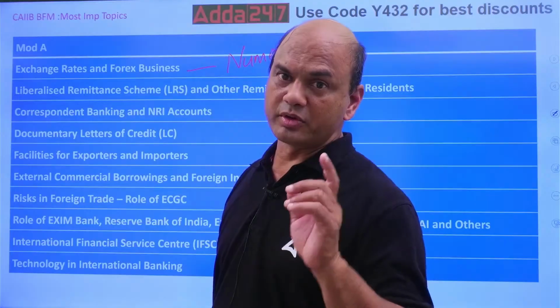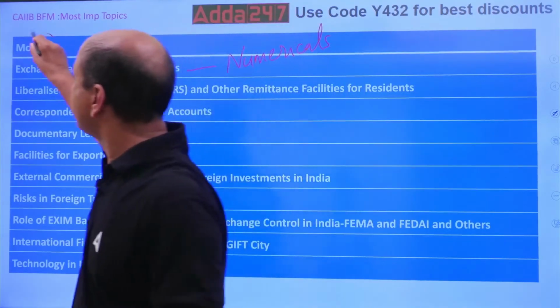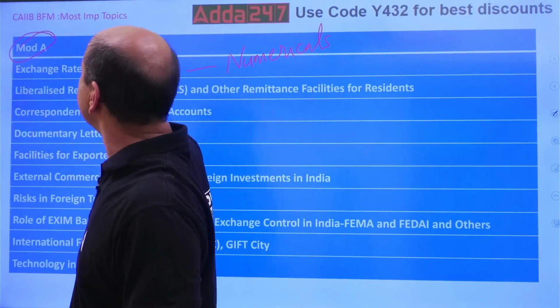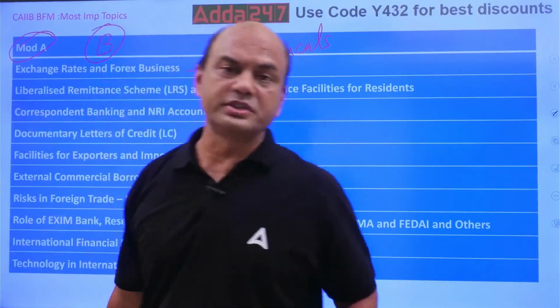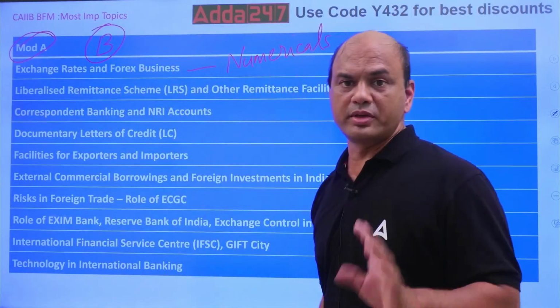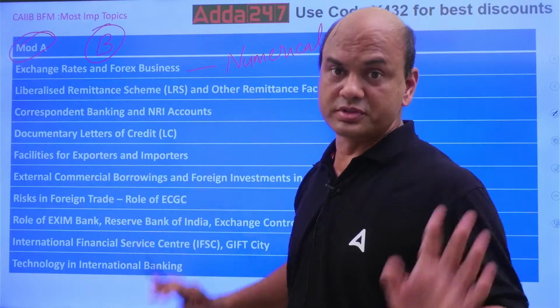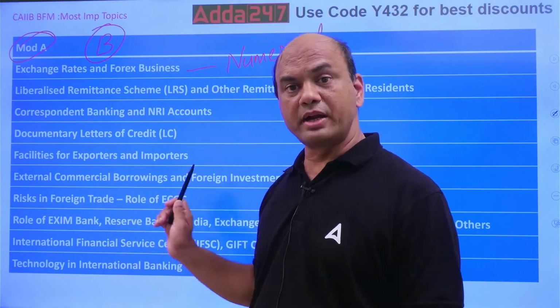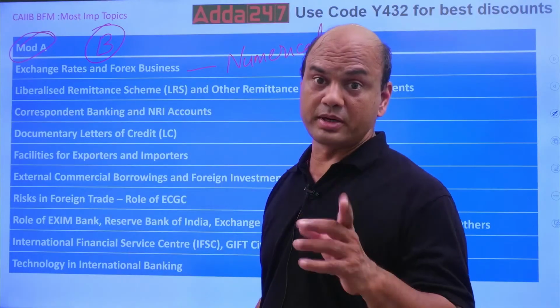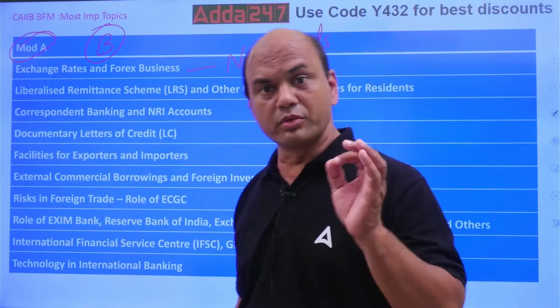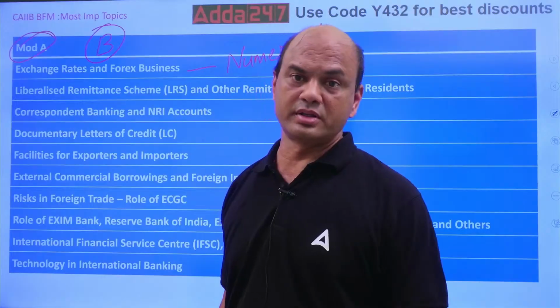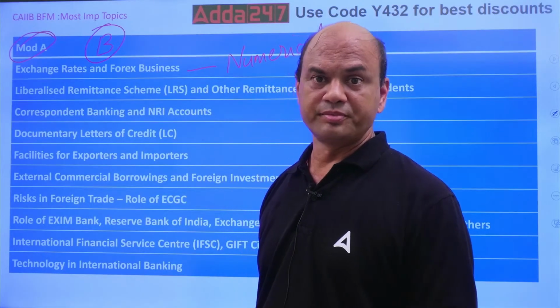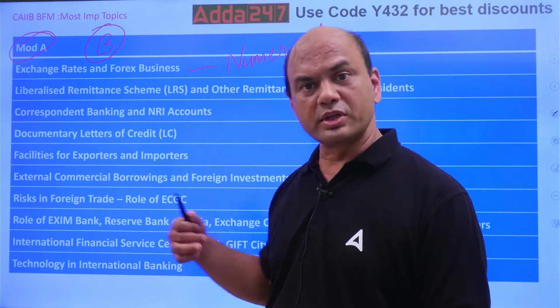Module A and module B, the most important modules in your BFM. Module C and D are dependent on B, totally dependent on B. So module B is the most important. Okay. Module A is totally different.